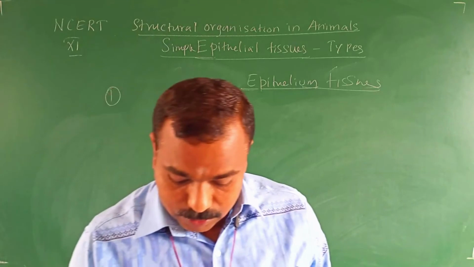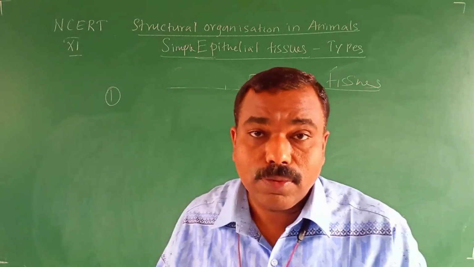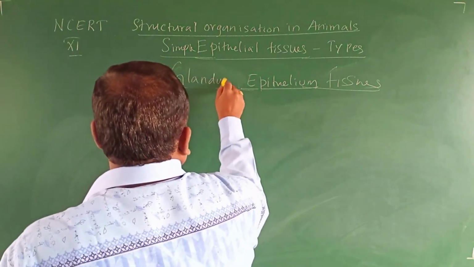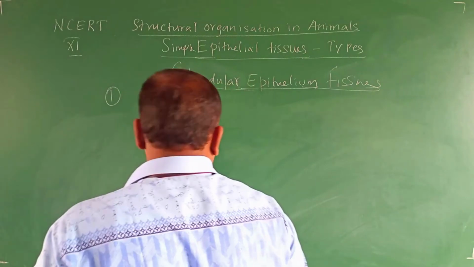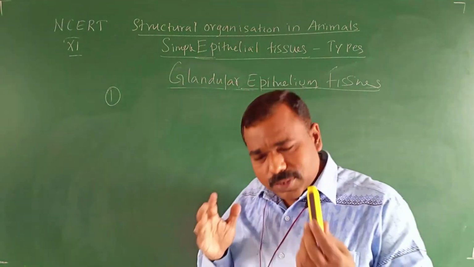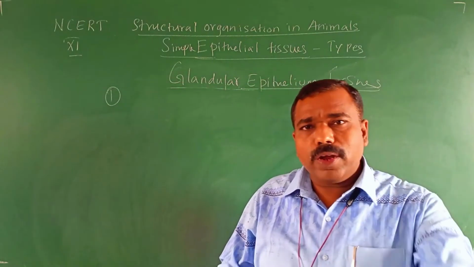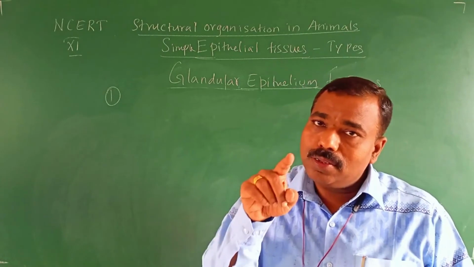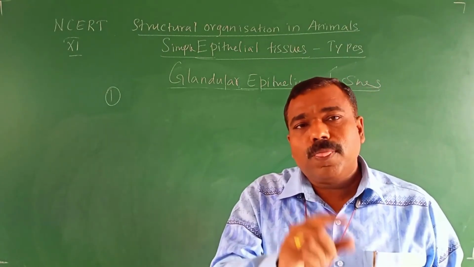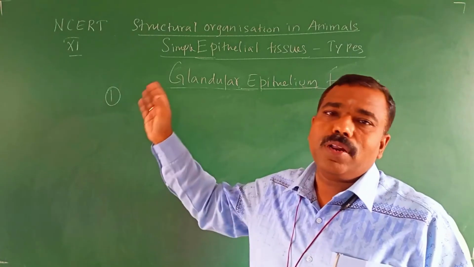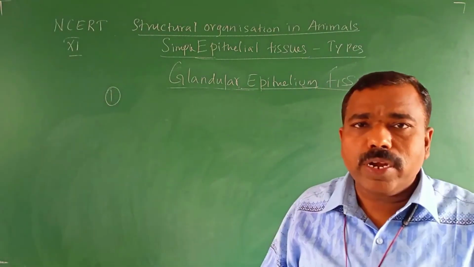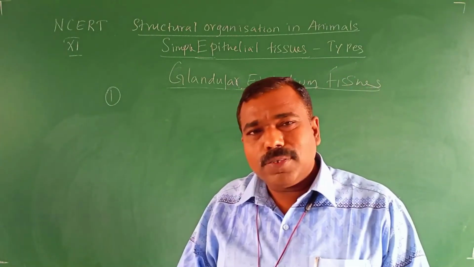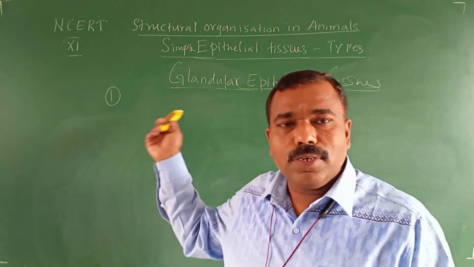Now, we are going to discuss one more subtype of the simple epithelial tissue, the glandular epithelial tissue. Actually, it is a subtype of cuboidal and columnar. The ciliated epithelial tissue is also a subtype of cuboidal and columnar. This one is also cuboidal or columnar, because some cuboidal cells have a secretory function and some columnar cells have a secretory function. That's why it is called glandular.